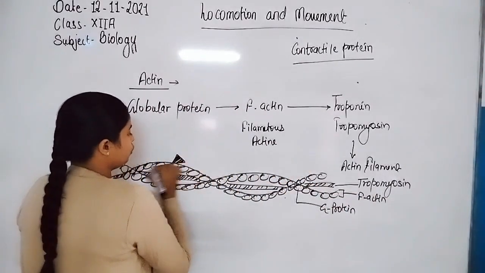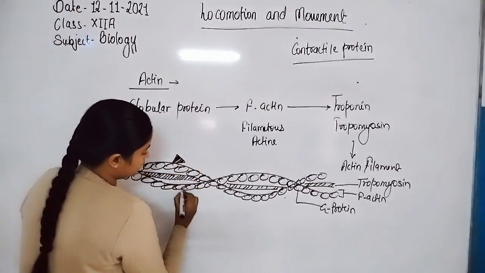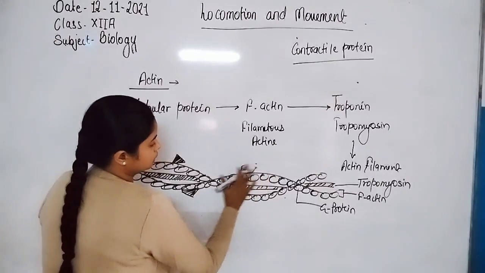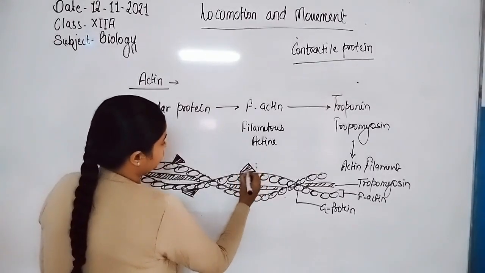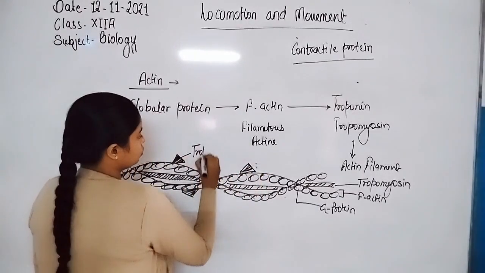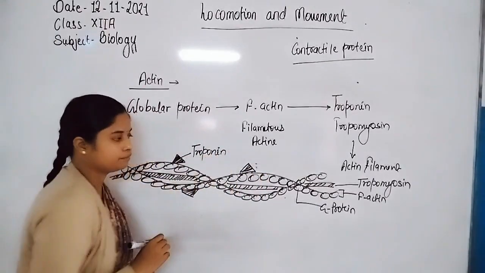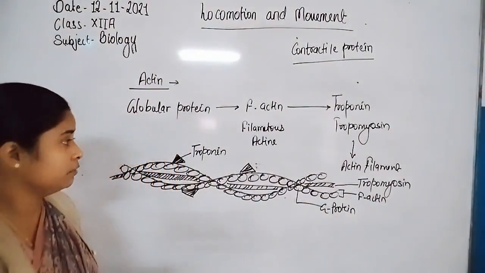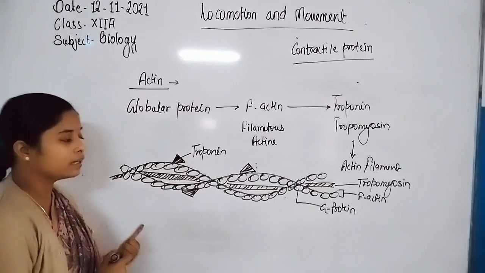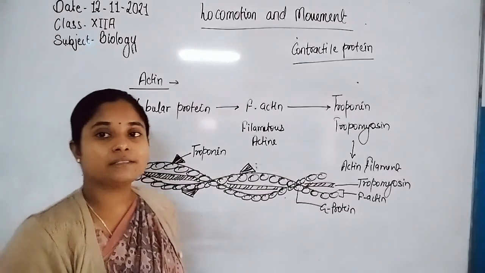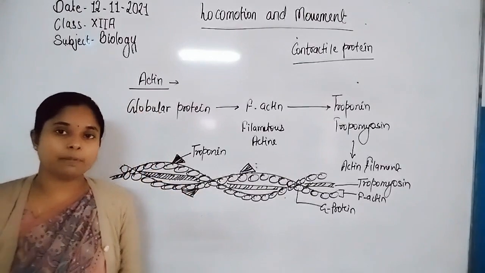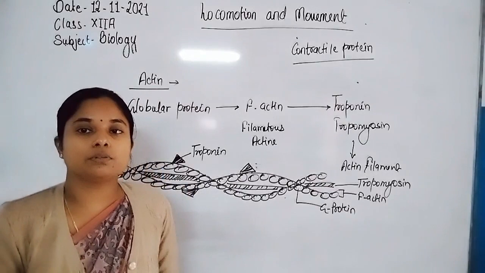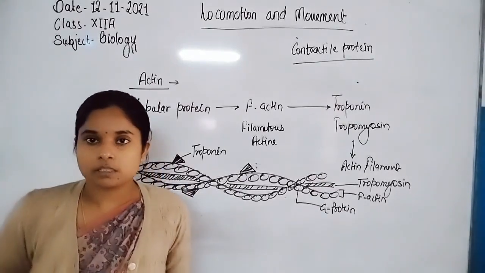There is a presence of active sites which are covered by troponin, another type of protein. So the troponin covers the active site present on the actin filament, because through the active site, the actin filament binds with the myosin filament and slides over it, and thus muscle contraction takes place.